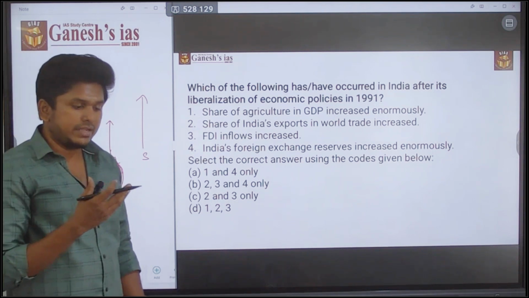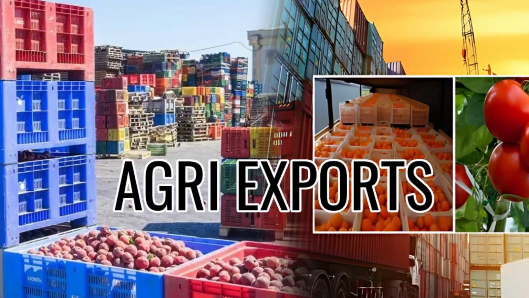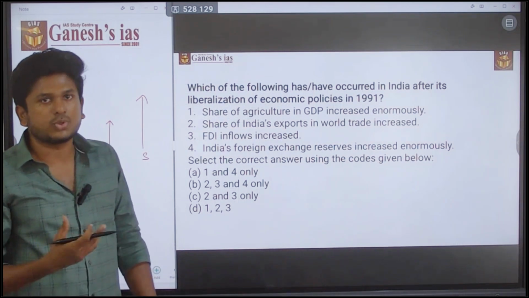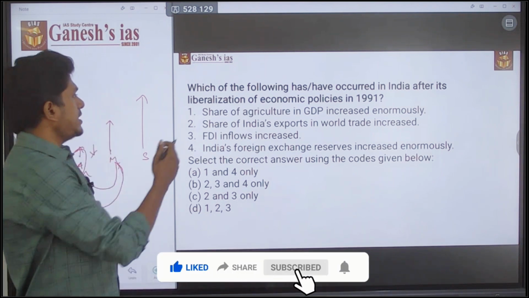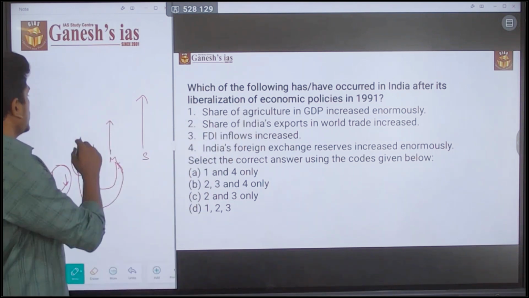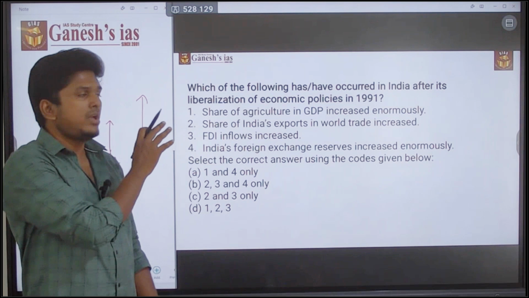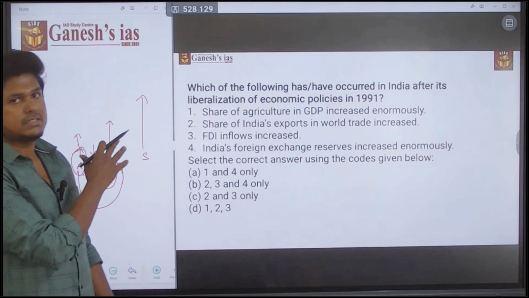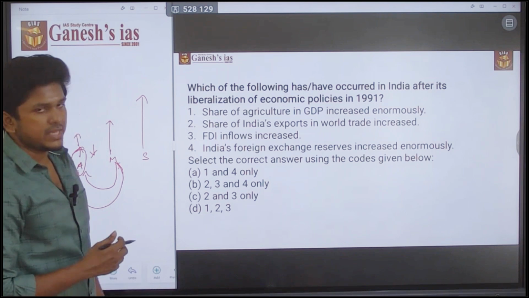Even though it gets certain benefits, like export of agri products increased, and also a huge inflow of fertilizers, pesticides and high yielding variety seeds into India, that is the positive thing that happened in the agriculture sector. But the main trap is that share of agriculture in GDP increased enormously. Growth in the agriculture sector happened, but it is not enormous in comparison with manufacturing and services. So statement 1 is wrong. The answer is actually 2, 3 and 4, B.